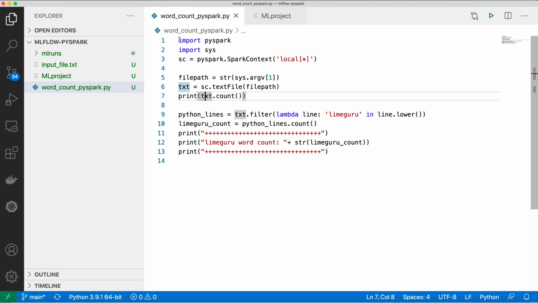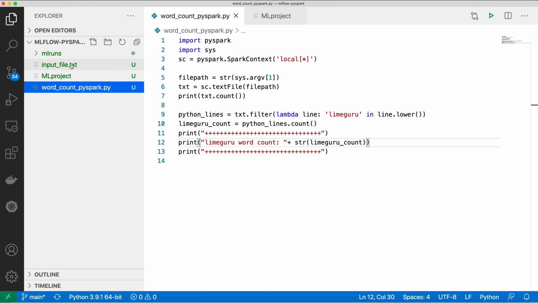So I have written one PySpark program, which is creating my Spark context on my local, because I'm running it on my local. Then I'm reading one file which is parameterized. So this file is parameterized, and I'll be passing it while doing my Spark submit command. I'll pass the file name as my first argument, and then after reading the file, I'm counting how many times in each line this LimeGuru word has appeared. So I'm doing a word count, and the word is LimeGuru, and then I'm just printing how many times that word has appeared.